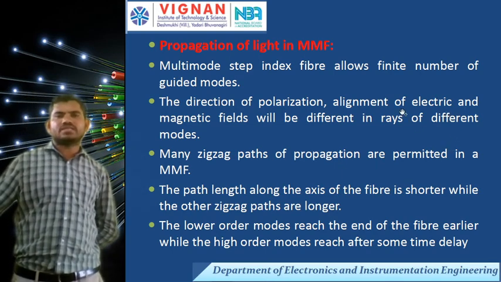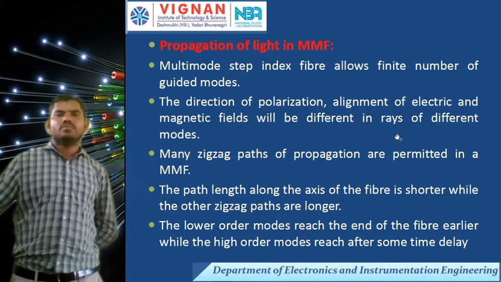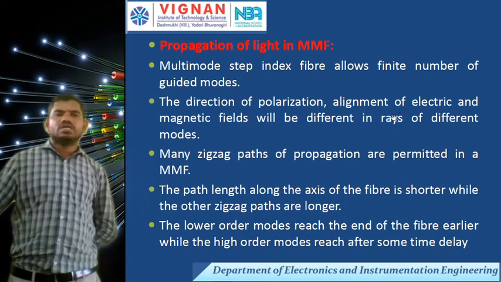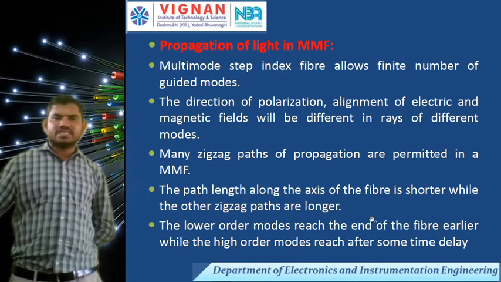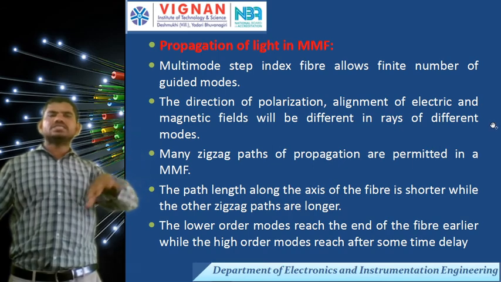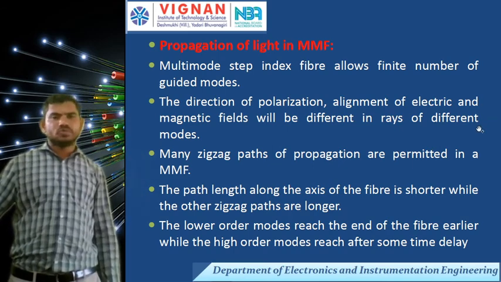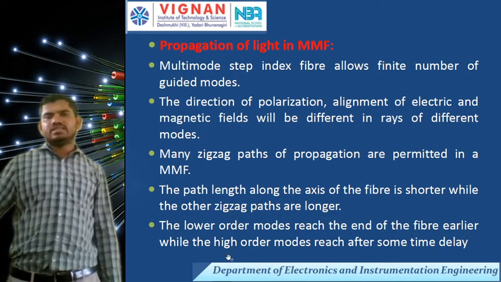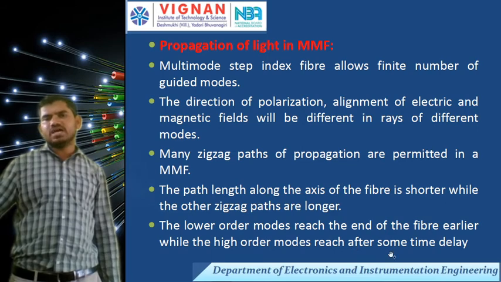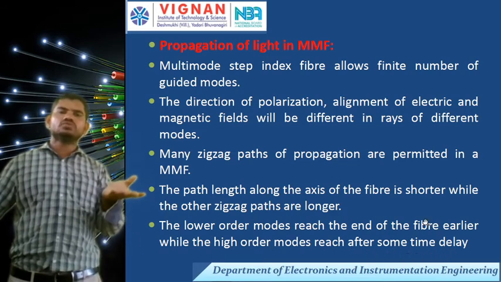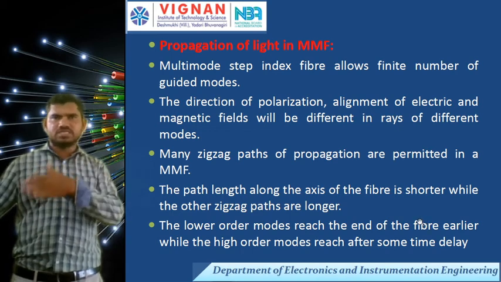Many zigzag paths of propagation are permitted in a multimode fiber. The path length along the axis of the fiber is shorter, while the other zigzag paths are longer. The lower order modes reach the end of the fiber early, while the higher order modes reach after some time delay. What lower order modes and higher order modes are, I will discuss in the next slide.